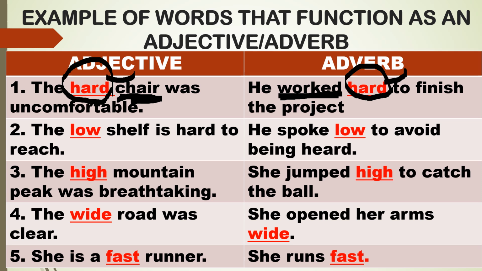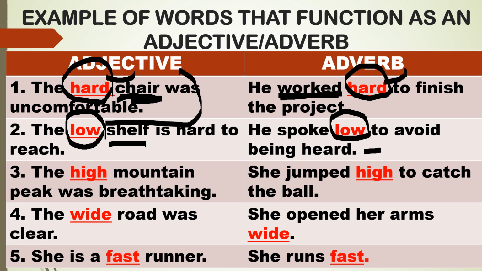Okay, let's go to number 2. The low shelf is hard to reach. In here, low is the describing word. It functions as an adjective because it modifies the word shelf. Shelf is a noun, which is the name of a thing. So in this column, still, we use the word low. He spoke low to avoid being heard. So the function of this word is adverb. Why? Because it modifies the verb spoke.